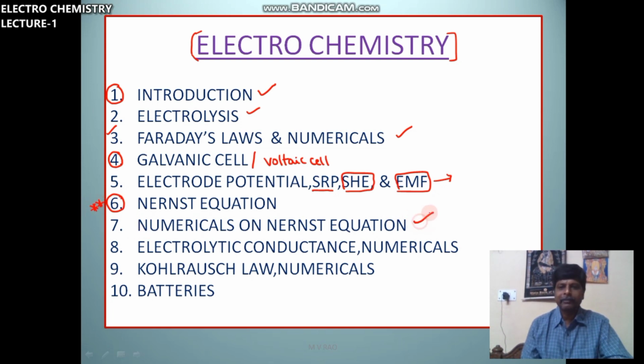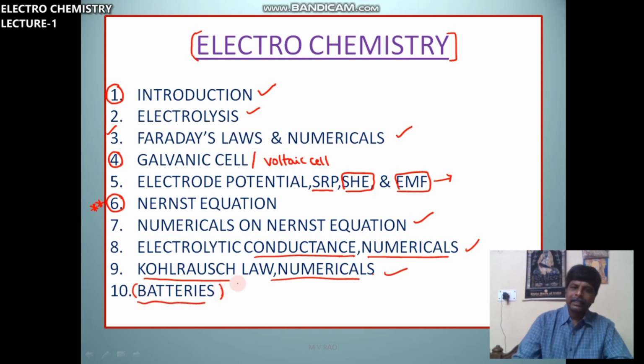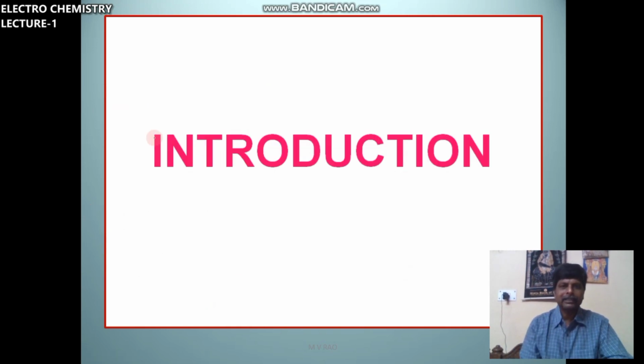Numericals based on Nernst equation, electrolytic conductance and all types of conductance, molar conductance, electrolytic conductance. So these types and numericals. One more class is Kohlrausch law and its applications and numericals. So the final one is batteries, types of batteries, primary, secondary, and fuel cells, etc. So this is about the electrochemistry chapter. So in today's class we will discuss some commonly used terms in this chapter, electrochemistry.